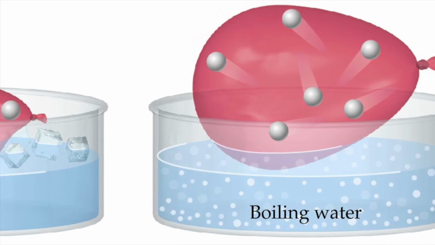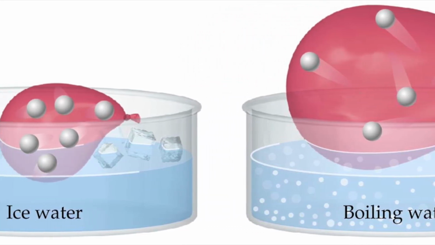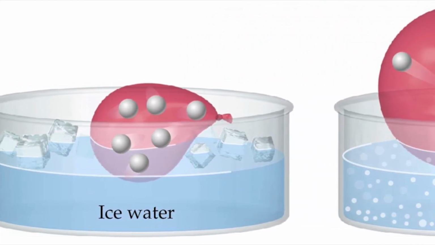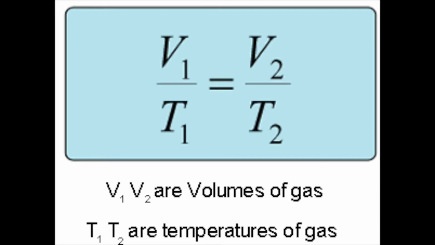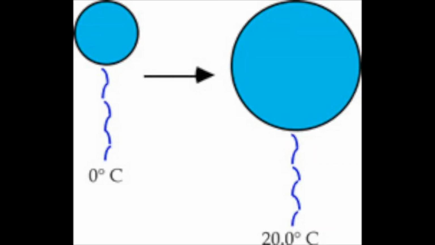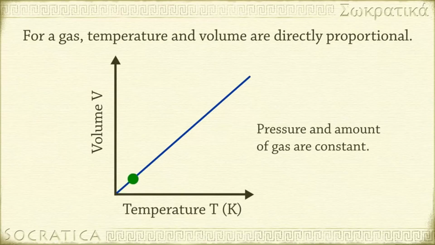This law is used many times to compare one situation to another, like a balloon when you first buy it to when you leave it in a cool room for a night. This can be represented in an equation as V1 over T1 equals V2 over T2. When you buy a balloon, it's relatively large, but after leaving it in a cool room, the next day you will notice that it gets smaller. If you put the situation into Charles' law, the temperature decreases, so the volume also decreases, which is why the balloon gets smaller.